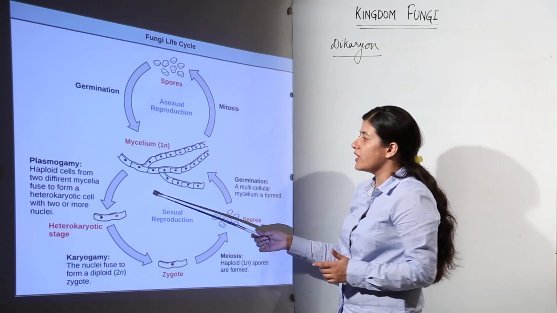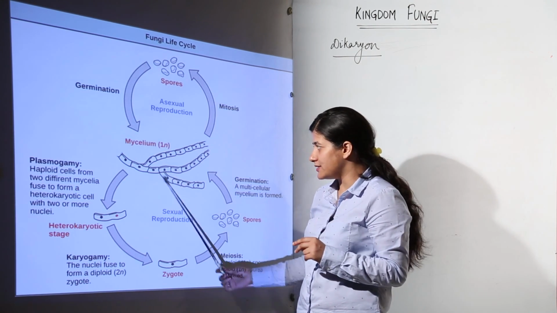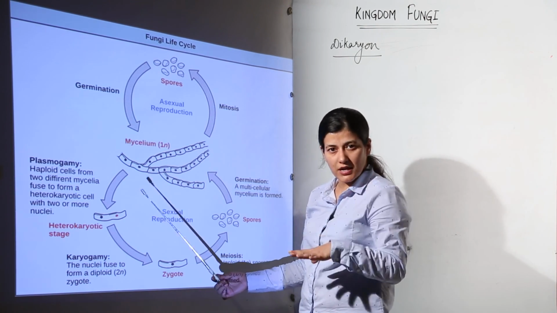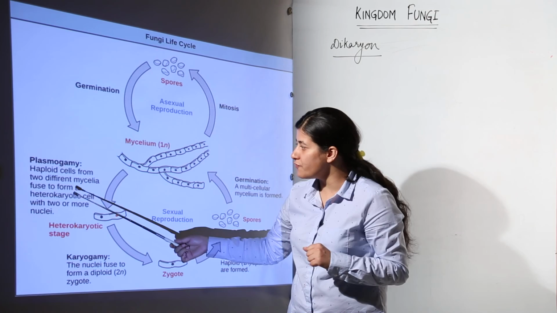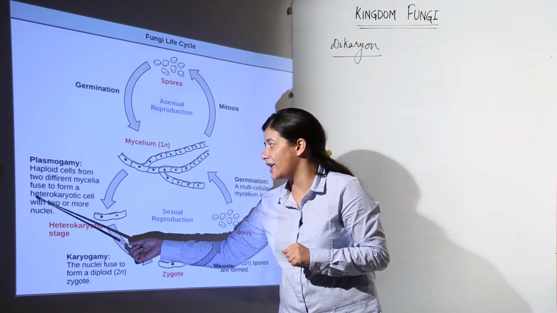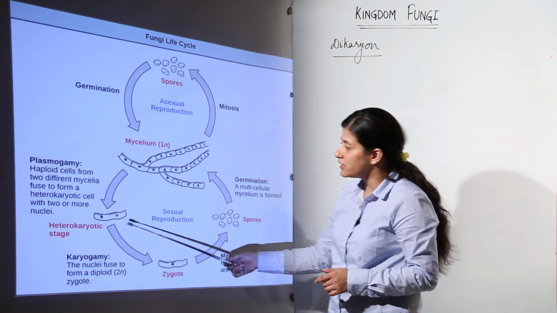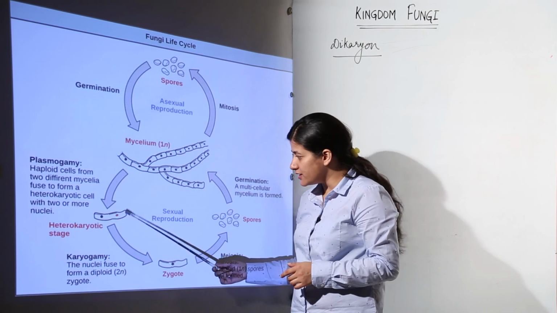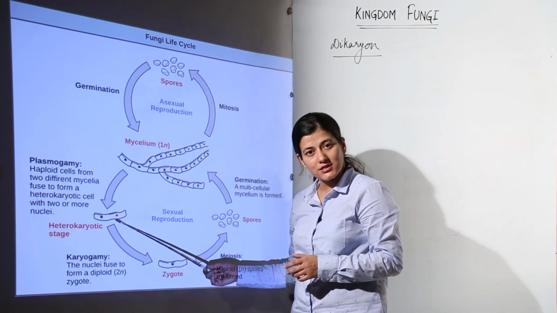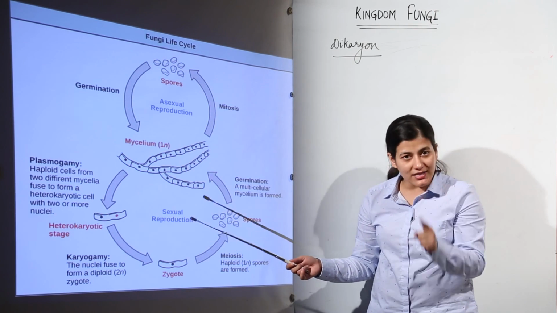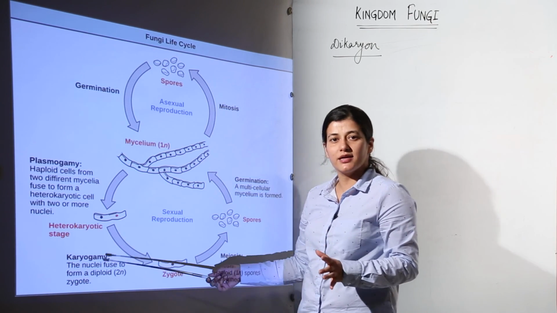See, this plasmogamy is described over here: haploid cells from 2 different mycelia, which would be considered as plus and minus strains. We will come to that. Haploid cells from 2 different mycelia fuse to form a heterokaryotic cell. Now, what is a heterokaryotic cell? That is a dikaryon. As you can see over here, this is supposedly one cell's nucleus and this is another cell's nucleus. Because plasmogamy has taken place, there is a heterokaryotic stage where both nuclei are present inside a single cell. That heterokaryotic stage symbolizes that plasmogamy has taken place.